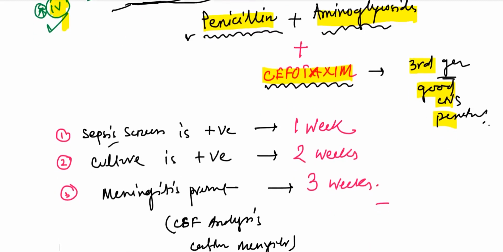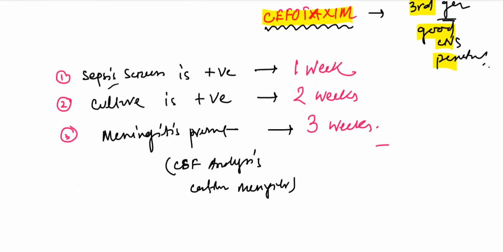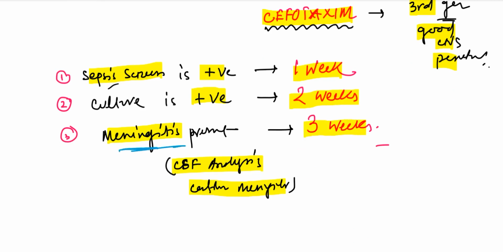Now the duration of treatment. If our basis of the treatment is only that the sepsis screen is positive, then 1 week is enough. If the culture report comes positive, then we have to continue for 2 weeks. And if meningitis is present, that means CSF analysis shows meningitis, then we have to continue for 3 weeks. And already we know, if we suspect meningitis or meningitis is present, we have to add cefotaxime, the 3rd generation cephalosporin. So this is all about neonatal sepsis.